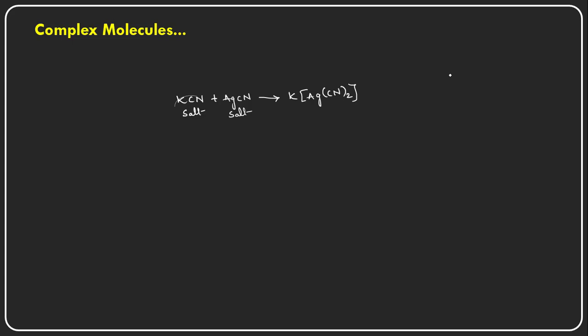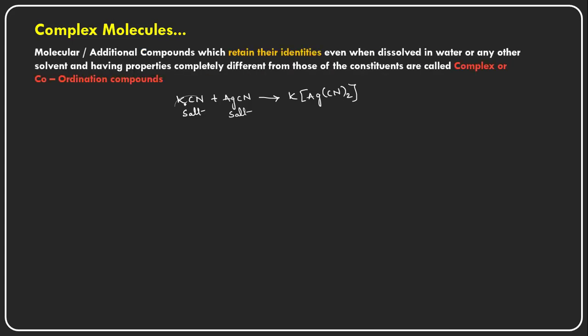But here in this case, when potassium cyanide is added to silver cyanide, it converts into a complex molecule. Now this is the second type of the molecule. And here, when it is dissolved in water or any solvent, it will give the potassium ions only, but whatever the entities are there, silver cyanide, in the silver cyanide it completely behaves as a new compound.